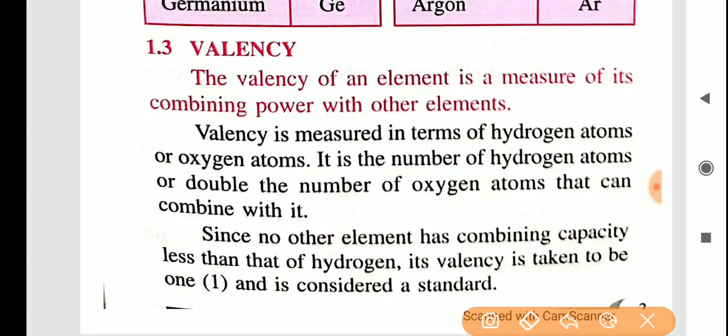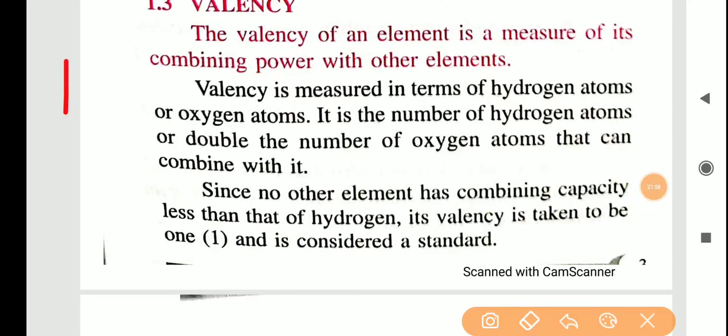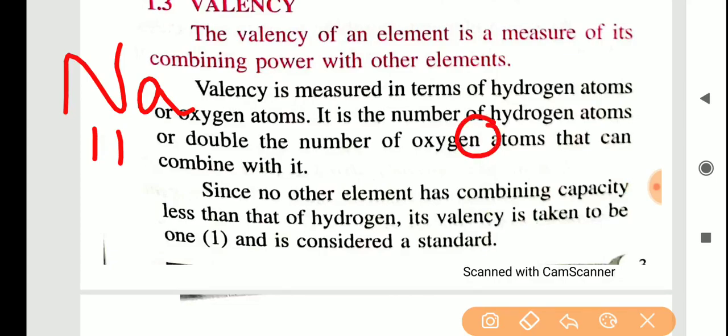Consider a sodium atom. What is the atomic number of sodium? I told you to learn by heart the atomic numbers of the first 20 elements. Sodium's atomic number is 11. All of you should learn this by heart. We have studied in 8th standard that atoms have a nucleus and electrons.